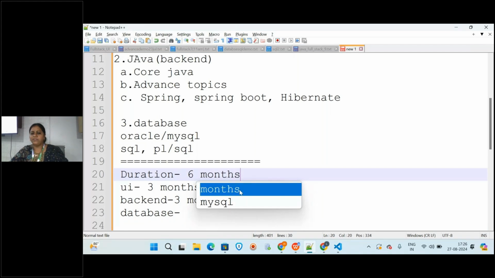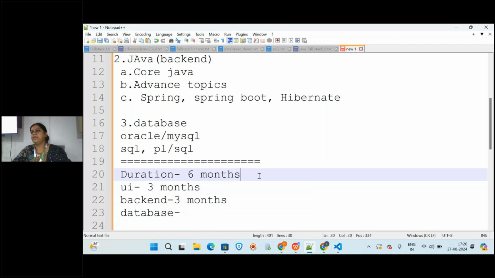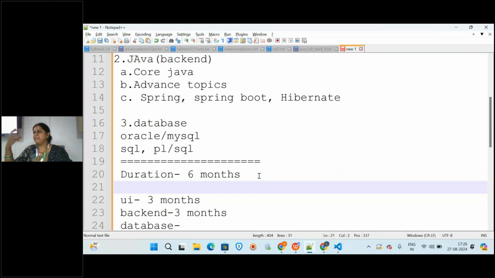See, in the beginning of the module, we will be teaching only a single module. If we start UI, Java, SQL all at once, it will be confusing, right?